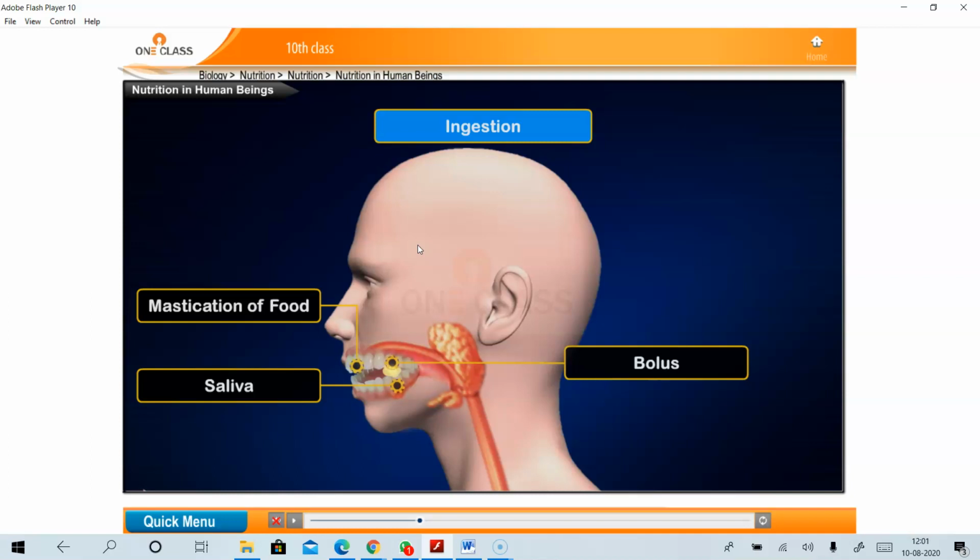During this process, saliva is secreted by salivary glands. This saliva makes the food wet, so the food enters into the other body part easily and forms a bolus. Okay, these are the definitions of ingestion and mastication.